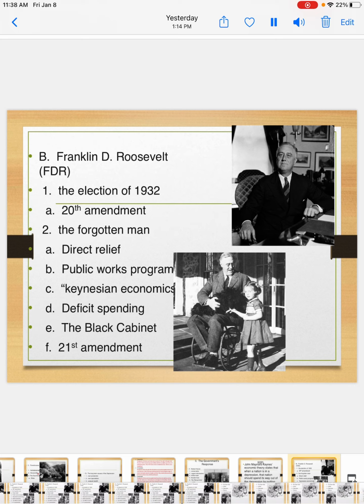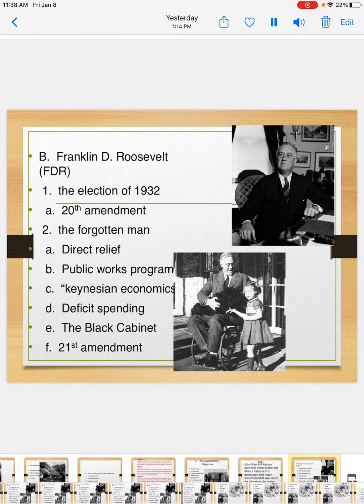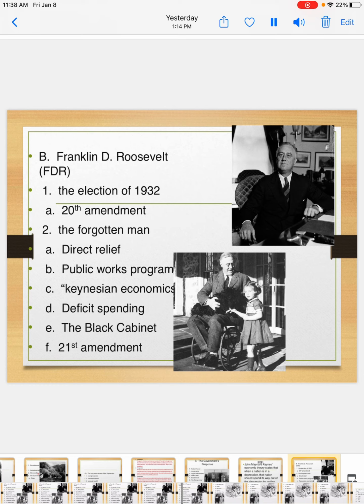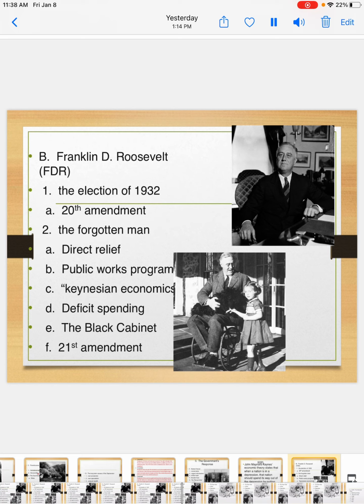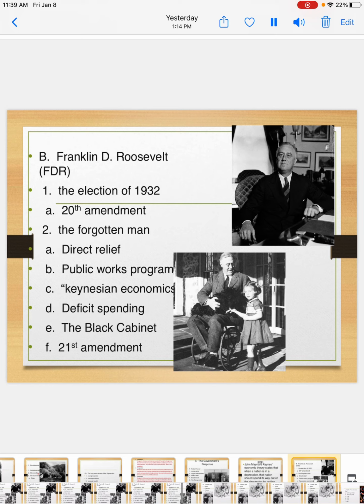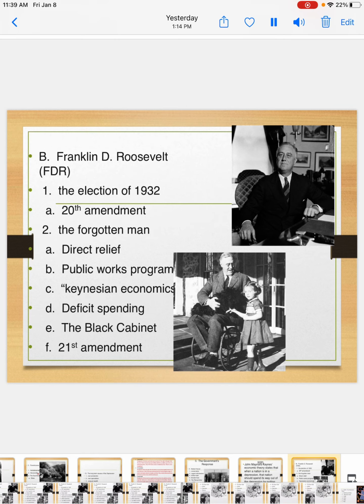The 21st Amendment. We've already learned about the 21st Amendment, which was supported and passed by FDR. It is the one that repealed the 18th Amendment. Remember, the 18th Amendment is prohibition, it's the one that made alcohol illegal, and so now alcohol is legal again. The main reason for the repeal of the 18th was the huge increase of organized crime that we already learned about, and also by making alcohol legal again, the government could now tax it and make some money off of alcohol.